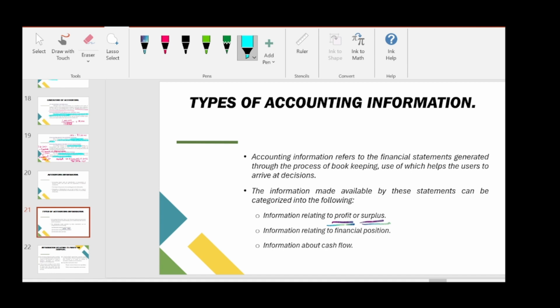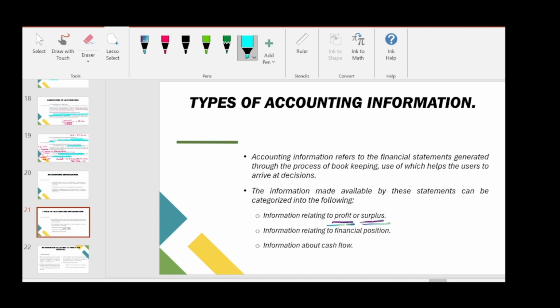So, there are five financial statements. One is trading profit and loss account. That is the first financial statement. The second is balance sheet. The third is cash flow statement, the fourth one is notes to accounts, and the fifth one is statement of changes in equity. So these are the five statements that we prepare.